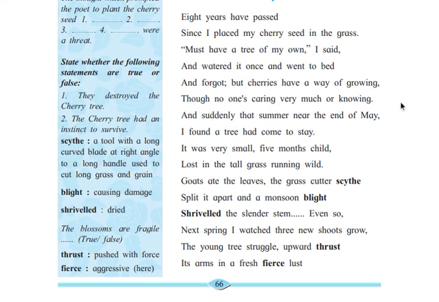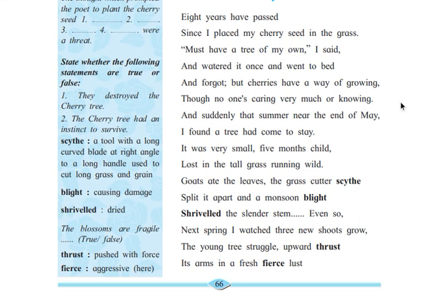So the poet is saying that 8 years have already passed, and 8 years ago he had placed the seed. So there is a chance this tree had grown, and what he had done was water it, go to bed, and forget.